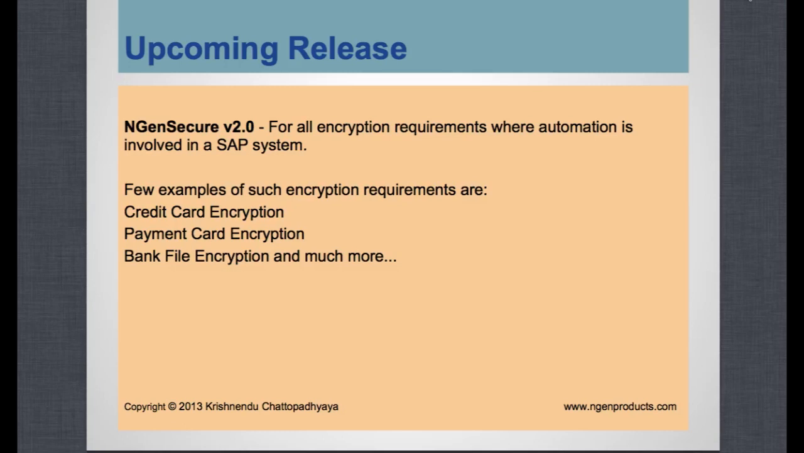To also inform you about the upcoming release of engineproducts.com, Engine Secure version 2 is the upcoming release of the company for all encryption requirements where automation is required in SAP systems. A few examples of such encryption requirements are credit card encryption, payment card encryption, bank file encryption, and any other requirement which involves encryption and decryption process scheduled in a background job in SAP system.